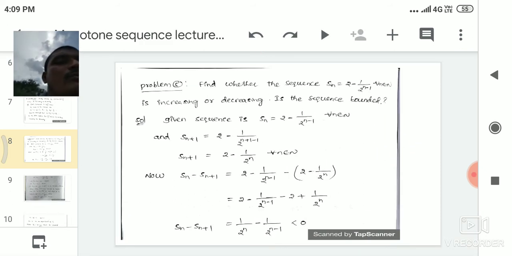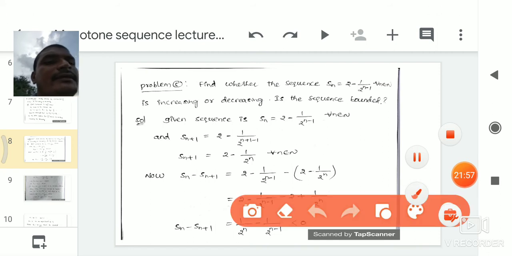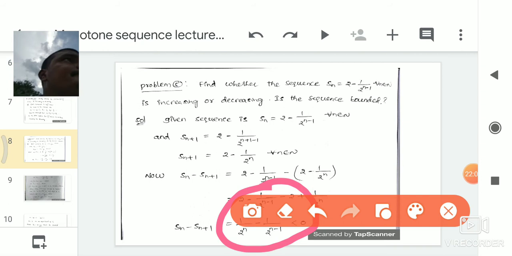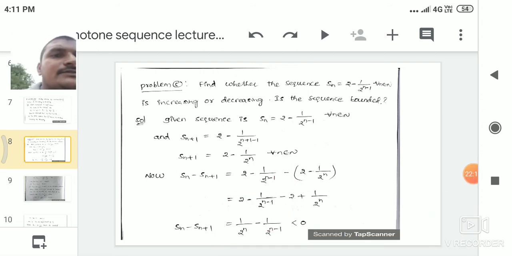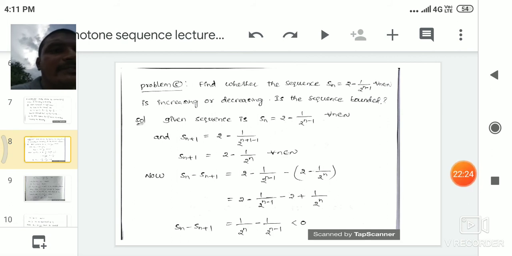If we substitute n equal to 1, we get 1 by 2. So 1 by 2 minus 1 by 2 power n minus 1 is always less than 0. So here Sn minus Sn plus 1 is equal to 1 by 2 power n minus 1 by 2 power n minus 1, which is less than 0.